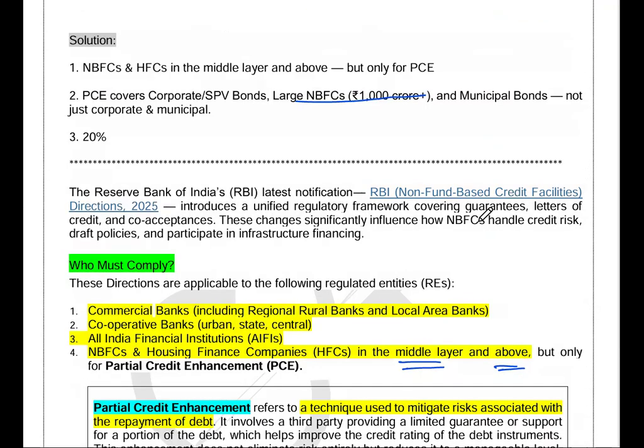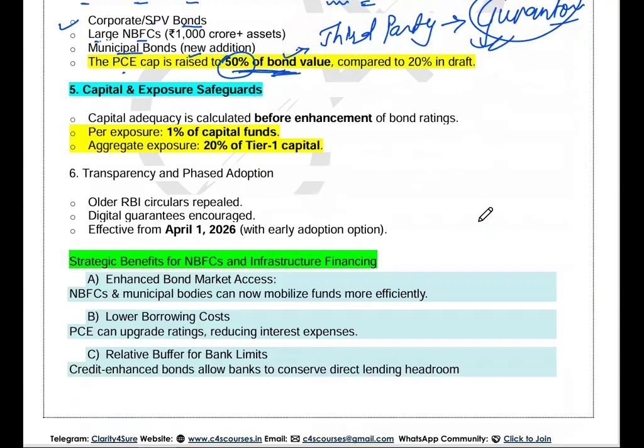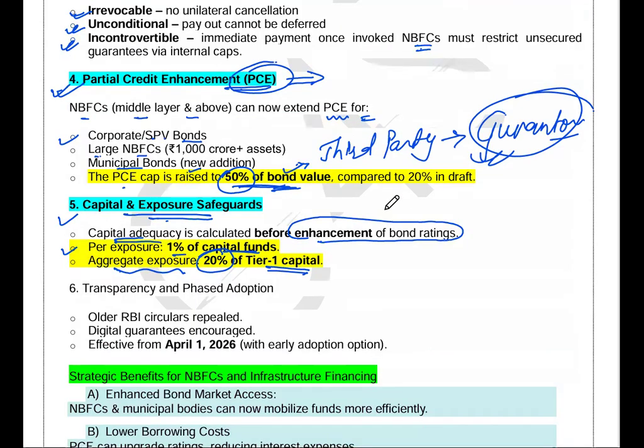All right. Now coming to the next part of the direction, capital and exposure safeguard. Capital adequacy is calculated before enhancement of bond ratings. That is, before the enhancement of the non-funded bond rating, you need to calculate the capital adequacy. Per exposure, 1% of the capital fund, and aggregate exposure will be 20% of the tier 1 capital. This is the third question of your today's series.